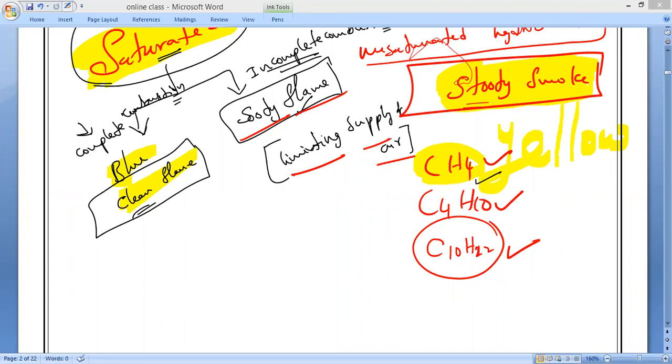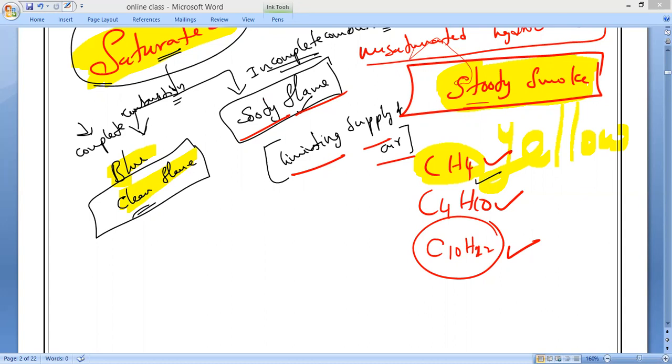So you might notice a gas stove or kerosene stove used in our home has an inlet, a burner for air, so that a sufficiently oxygen-rich mixture is burned, and it gives you a clean blue flame. But if there is insufficient oxygen supply, it will start producing a black or sooty flame.